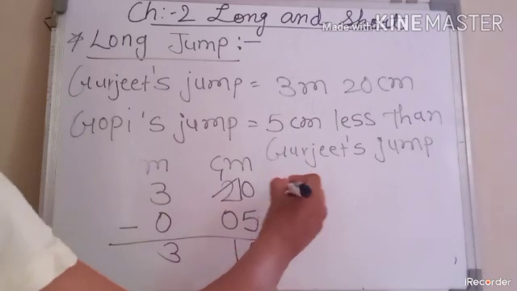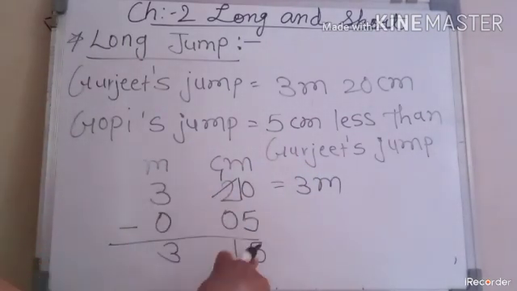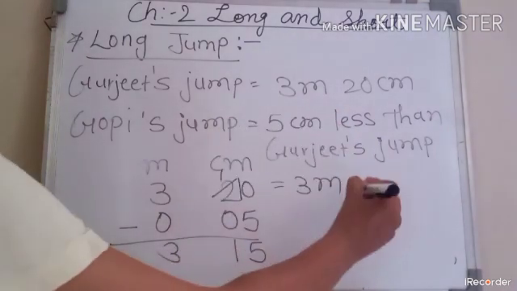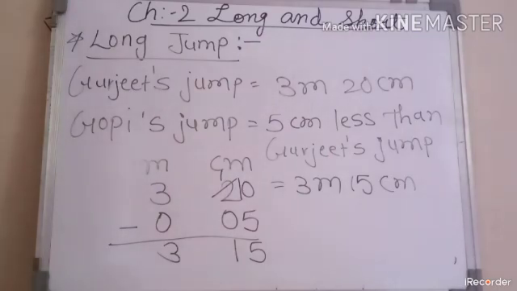So Gopi's jump is equal to 3 meter. 3 is in the meter place, so I write 3 meter. 15 is in the centimeter place, so 15 centimeter. Understood students how to find the answers?